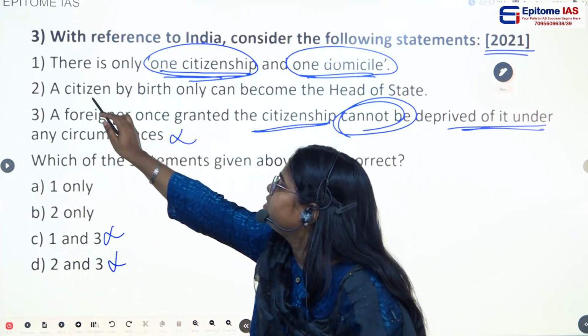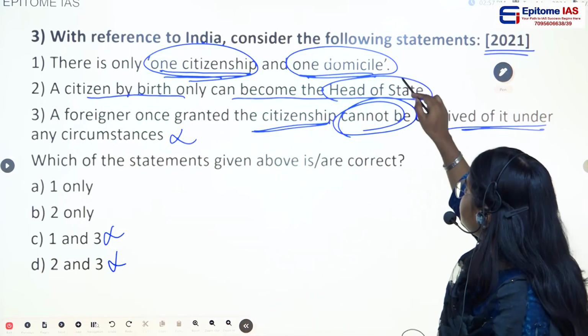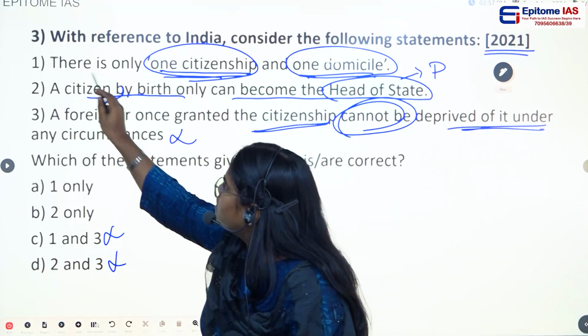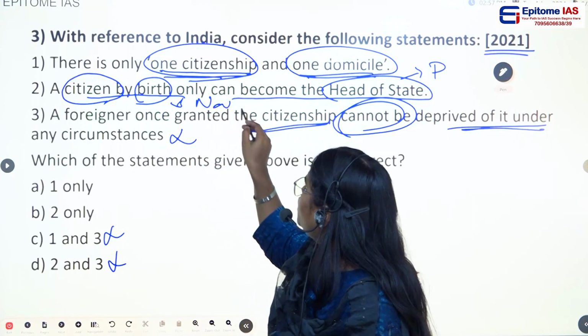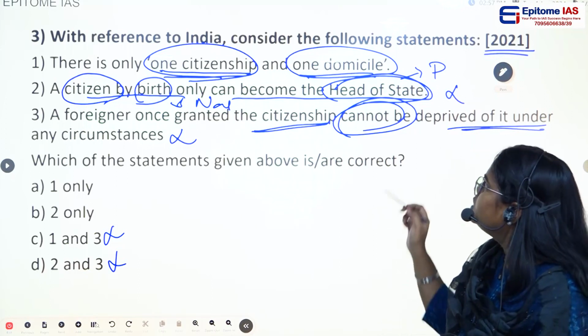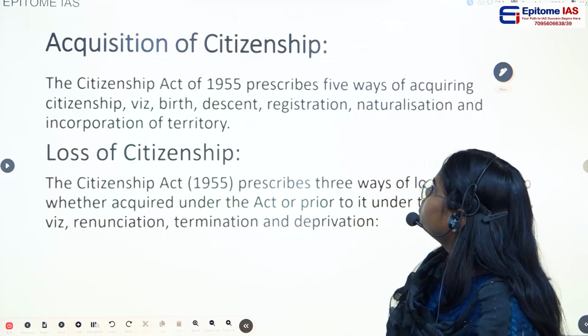Then the second statement, a citizen by birth can only become the head of the state. Head of the state is the president. Is it true? No. The citizen by birth and naturalization, both can become the head of the state. So this statement is wrong. So the answer will be only one, option A.